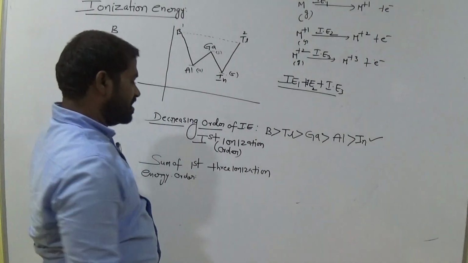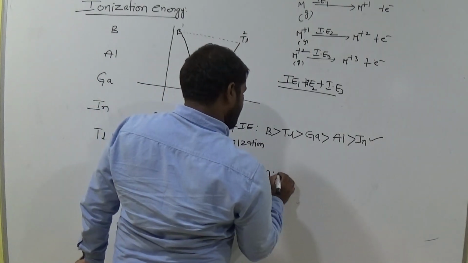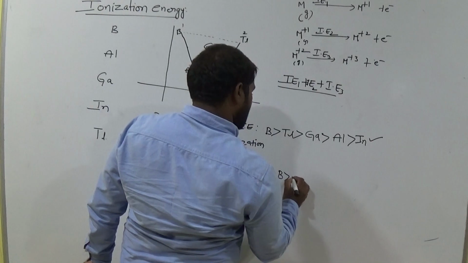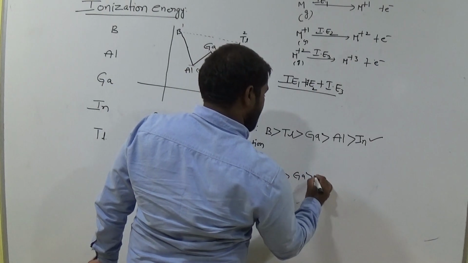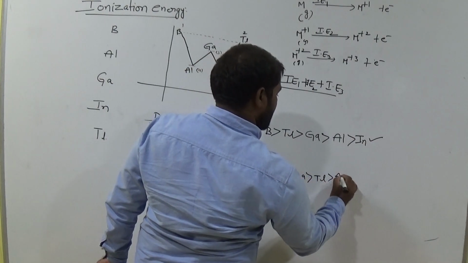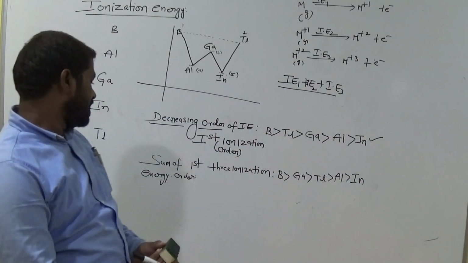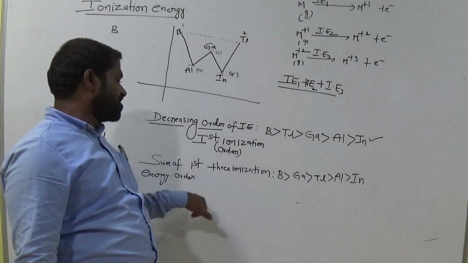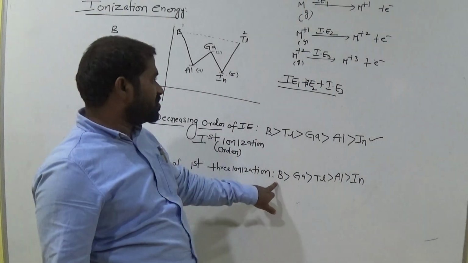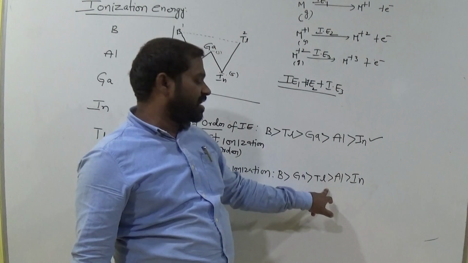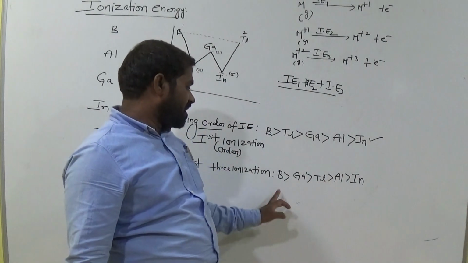In that case the order just changes: boron, gallium, thallium, aluminium, indium. These are the experimental values, remember that. So if we consider the first three ionization of boron, gallium, thallium, aluminium and indium, now this is the order.